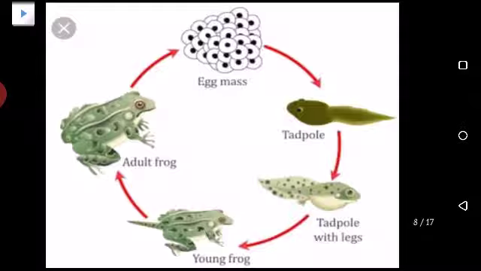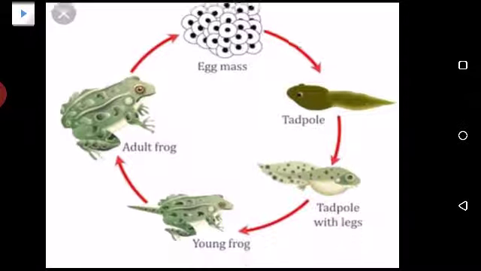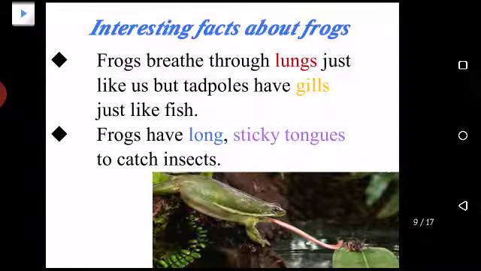So you can see that it started with an egg and then a tadpole, and then at the end it changed into an adult frog with no tail. Now this adult frog can live on land and also inside water. Okay, there are some interesting facts about frogs.